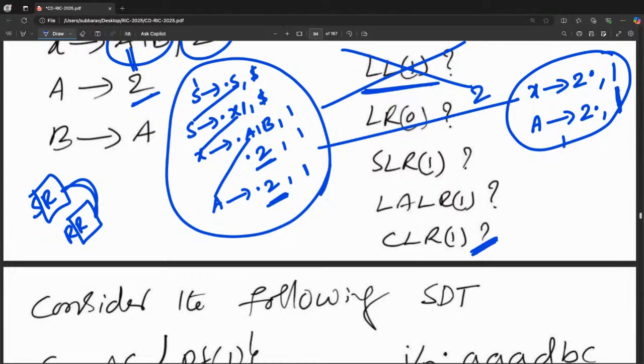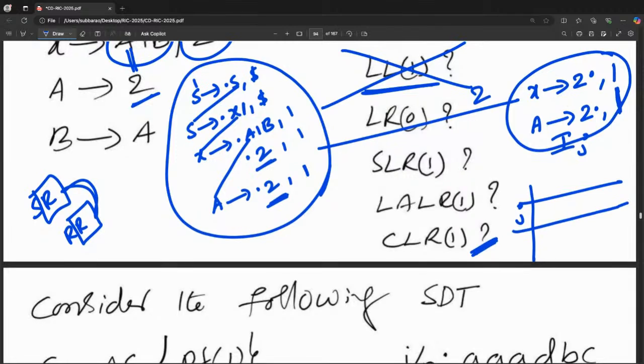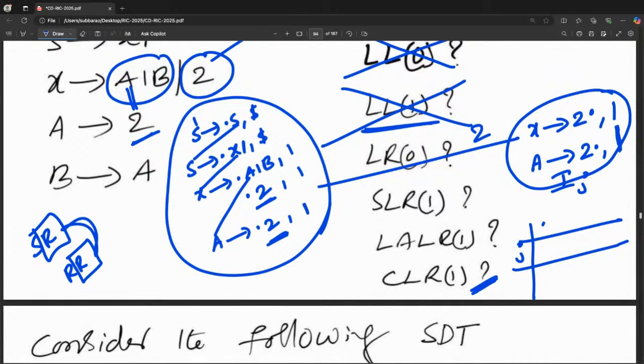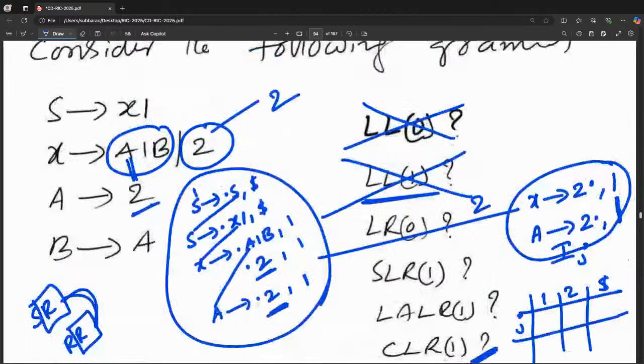Assume the state number is j. If you observe the jth state properly, in the given grammar, what are the terminals? I think terminal 2, terminal 1, and dollar. So let me write now: 1, 2, dollar. These are the 3 terminals. I will give the production numbers also: production number 1, 2, 3, 4, 5.